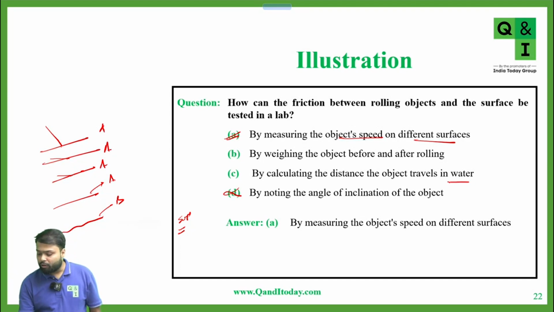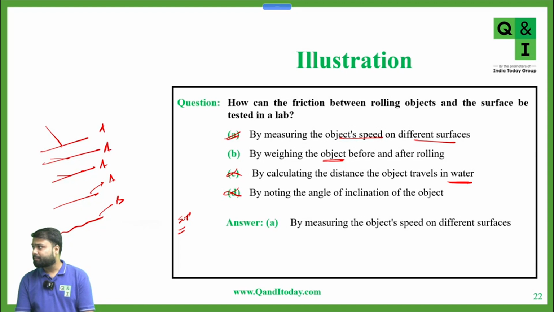Now we know that in water, friction is fluid friction. So in water, we can't measure rolling. Now B option, by weighing the object before and after rolling. Just by measuring the weight, we can't tell the value of friction. Is this clear to everyone? Any doubt in this question? Yes or no? No doubt, sir. Okay, very good.